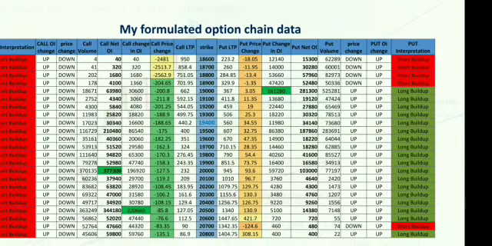For support, we need to look at the put side. The highest net OI on the put side I see is 2,81,000. However, of this, I see 1,61,000 was added during the last trading session, and even that indicates long build-up. But as I said, it need not be true that all these 1,61,000 are long build-up. If you look at the put price change, it is just plus 3.05 rupees.